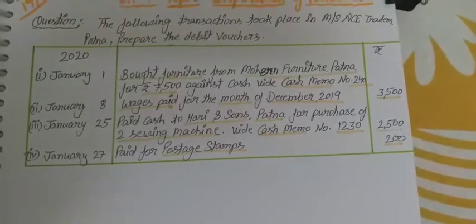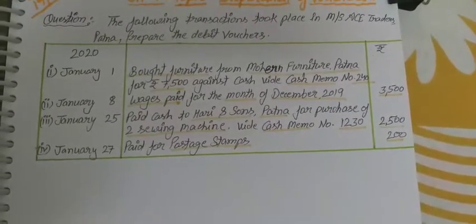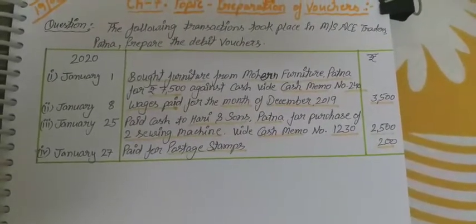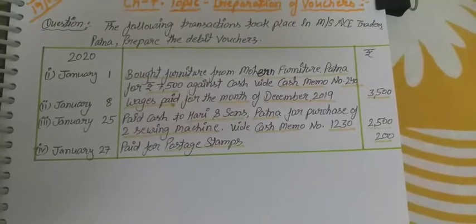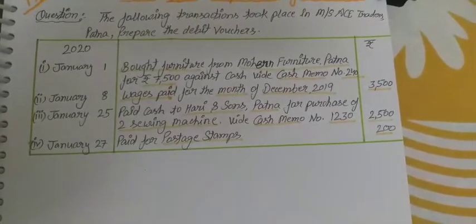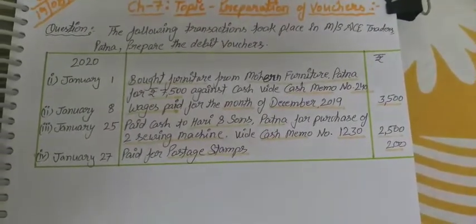Okay students, first we need to prepare the format of the debit voucher, and then we will mention the things and place the information according to the voucher. What information we have to fill at which place in the voucher. Okay, let's see the format.